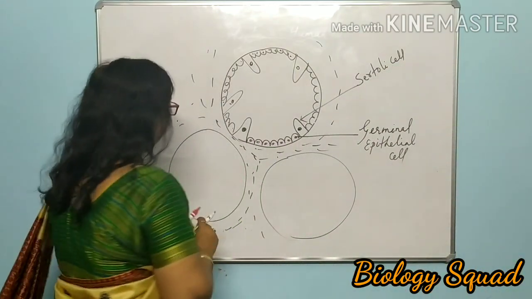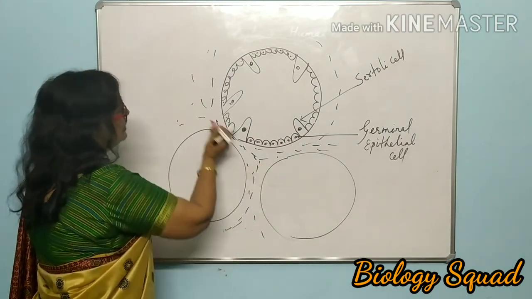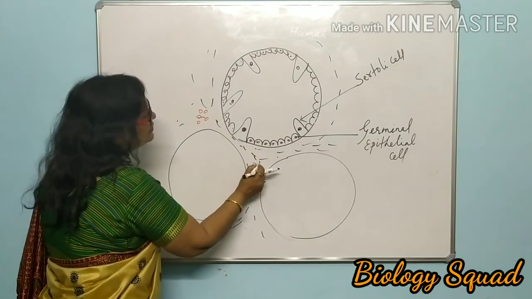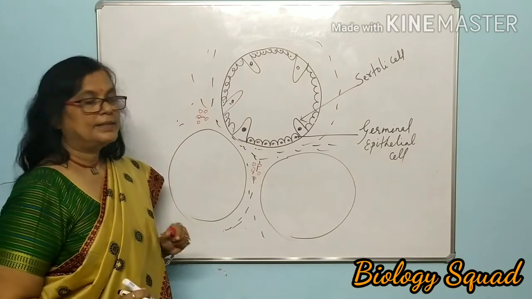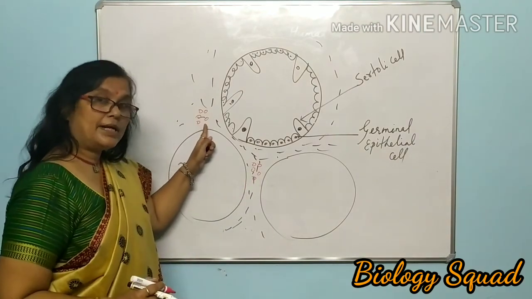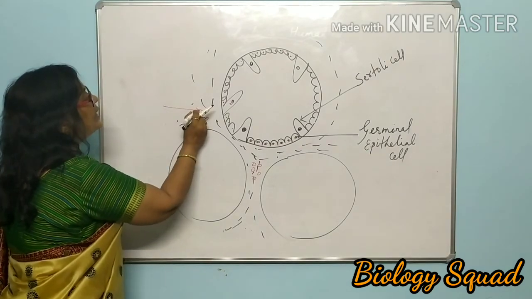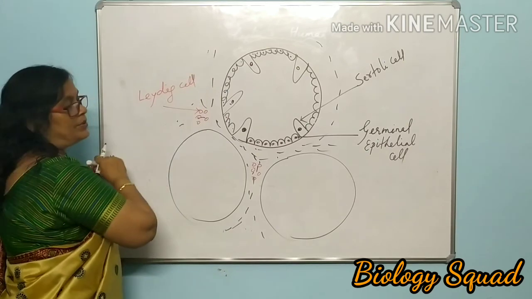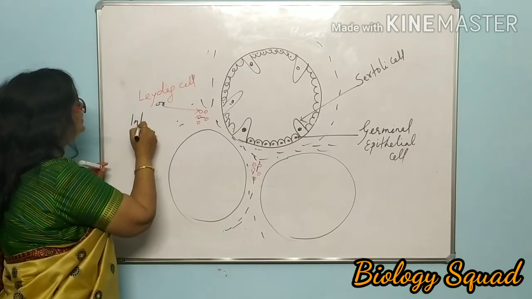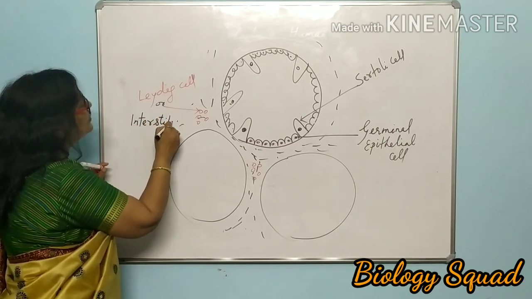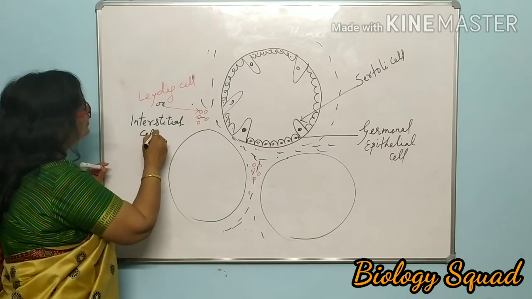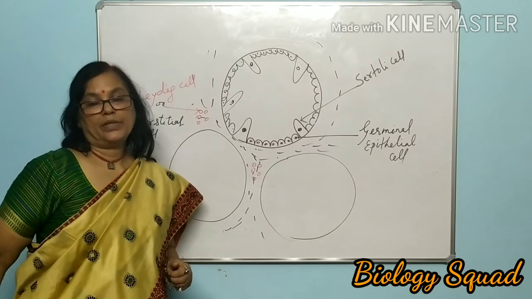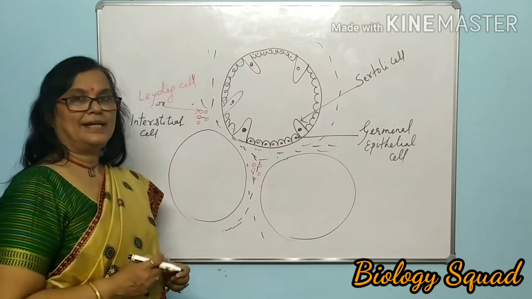Okay. Now let us see. In between seminiferous tubules there are some special kinds of cells. These are actually endocrine cells, known as Leydig cells, or you may also call them interstitial cells. Dear student, just recall one hormone secreted by pituitary gland which is known as ICSH.